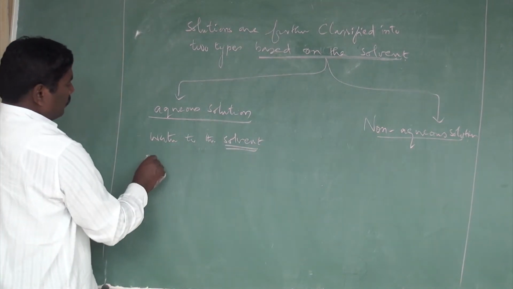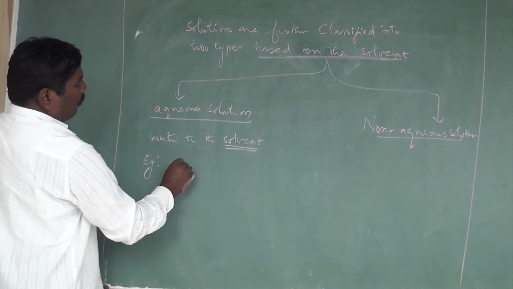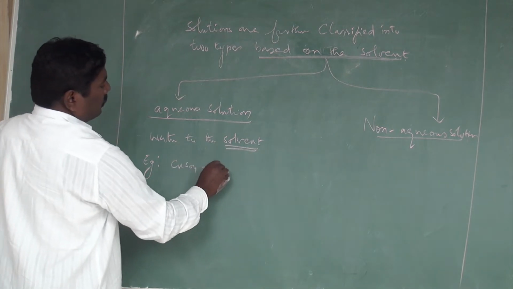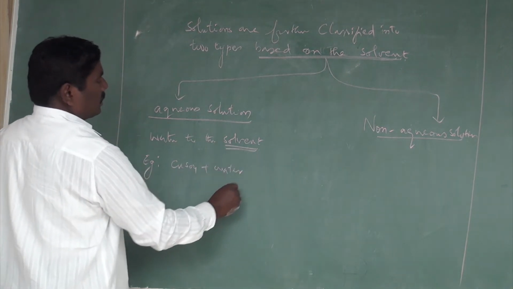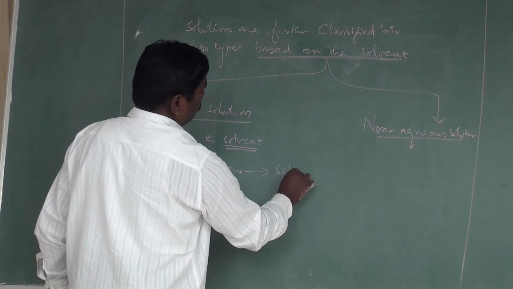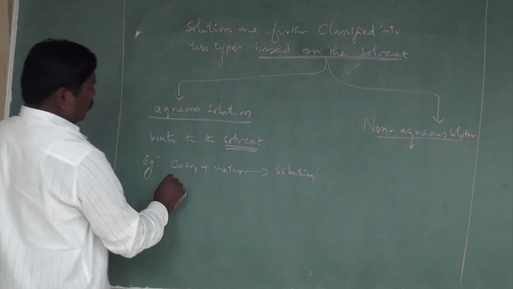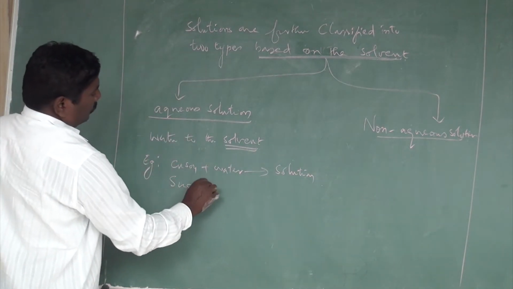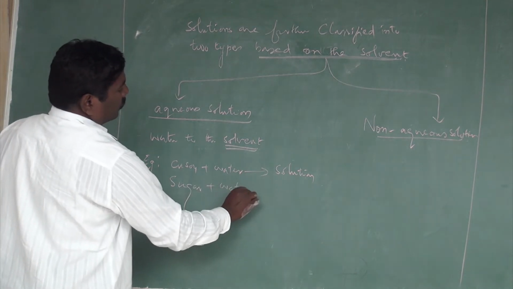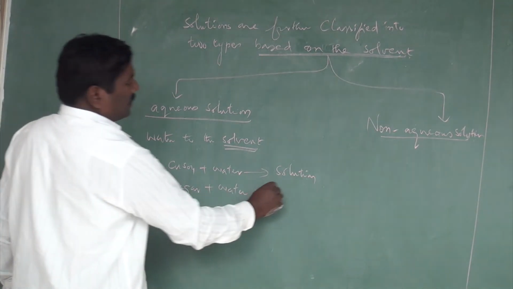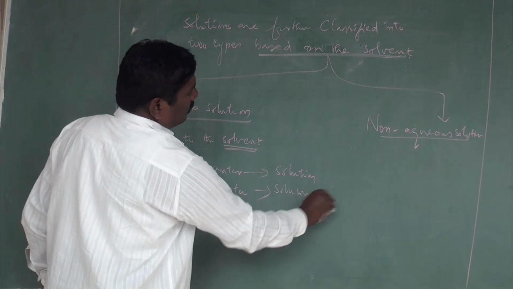For example, copper sulfate dissolved in water gives a solution. Sugar plus water gives a solution called sugar solution.